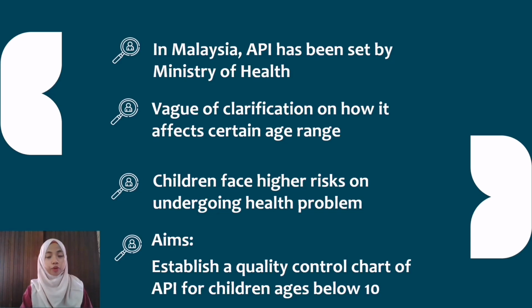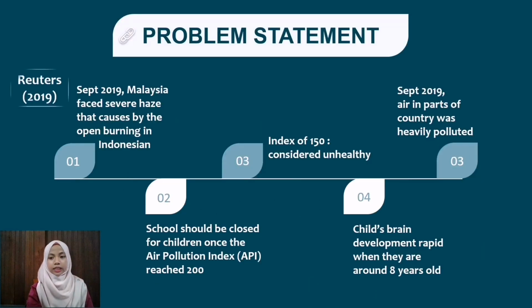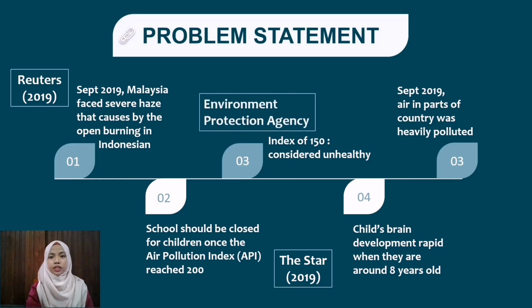As the benchmark is quite uncertain, this study aims to establish a quality control chart of API for children aged below 10 years old. Reuters reported that in September 2019, Malaysia faced several haze episodes caused by open burning in Indonesia. Based on The Star, schools should be closed for children once the API reaches 200. However, based on the Environmental Protection Agency, the limit of API for children is set at 150, which should already be considered unhealthy for them.